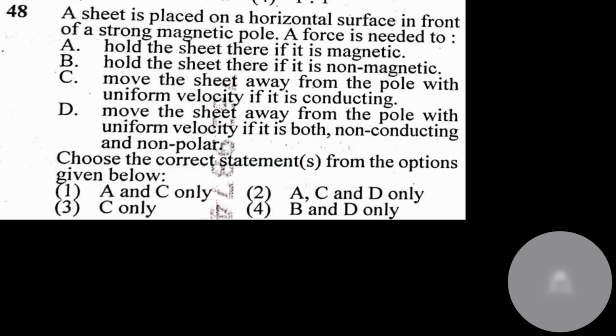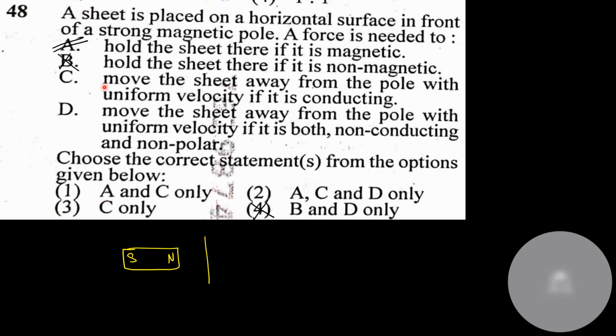Question 48 is from magnetism, but you can apply common sense also. A sheet means a plate is kept on a horizontal surface in front of a strong magnetic pole, that means north pole, south pole, and a sheet is kept out here. A force is needed to hold the sheet if it is magnetic, it will obviously get attracted. So this could be correct. Hold the sheet if it is not magnetic: if this was made of wood, do you need any force? No. So option number B is not there.